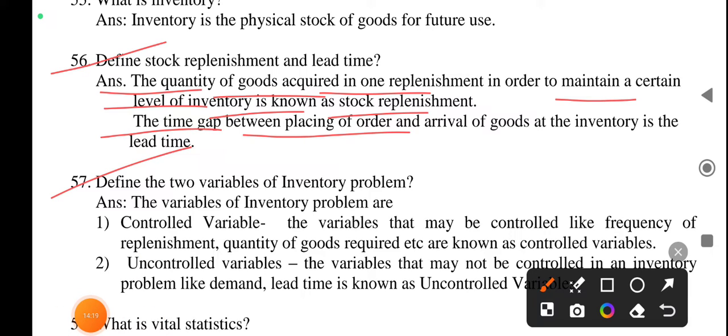Next question, define the two variables of inventory problem. And first answer is the variables